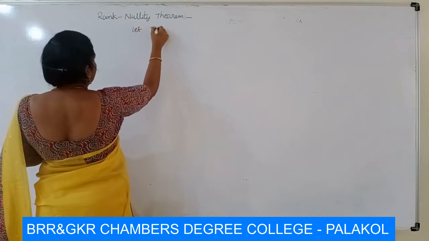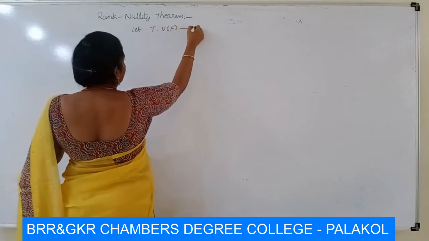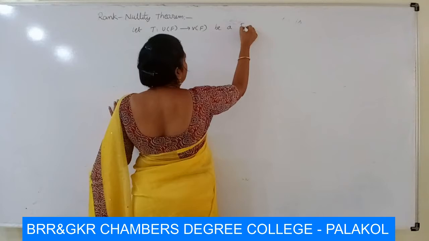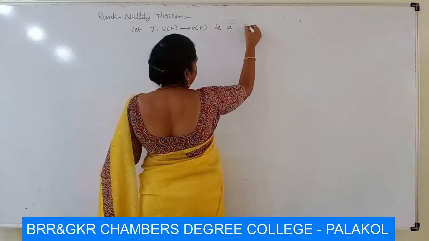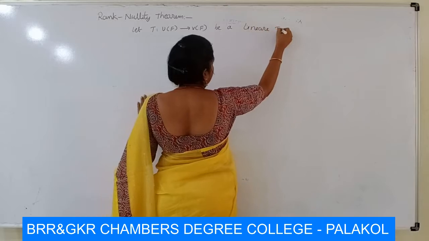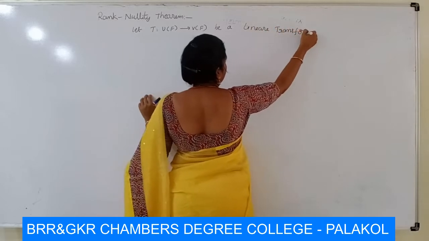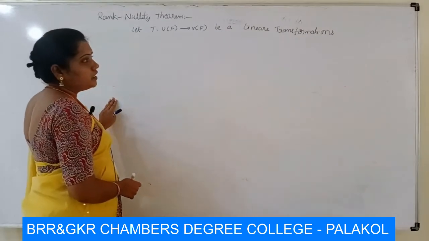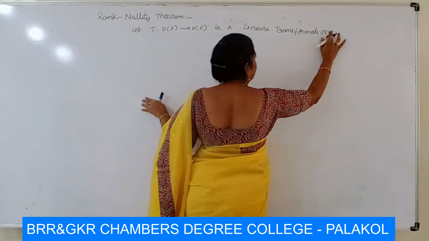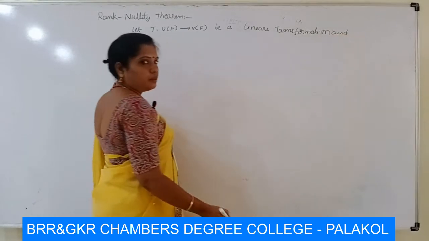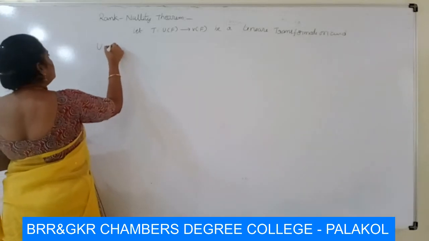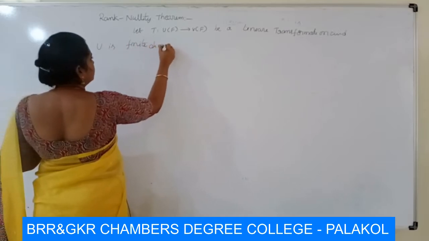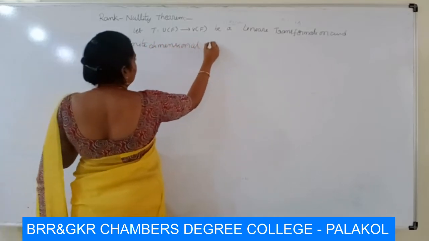Let T from U of F to V of F be a linear transformation, and U is a finite dimensional vector space.